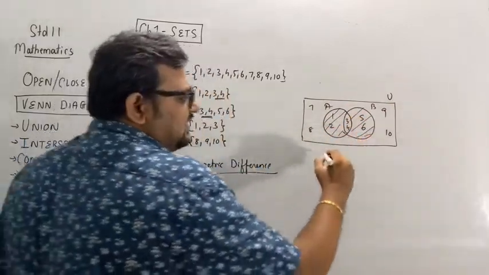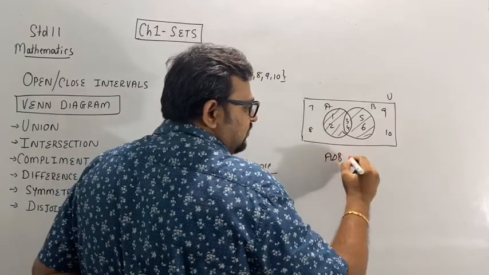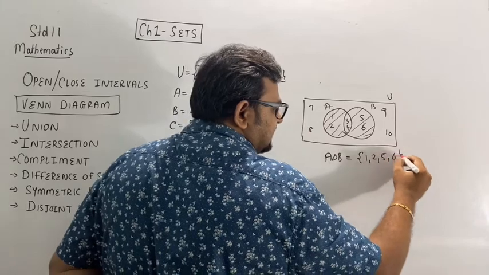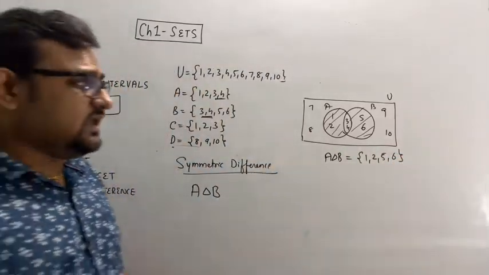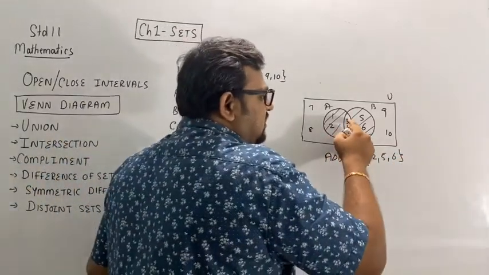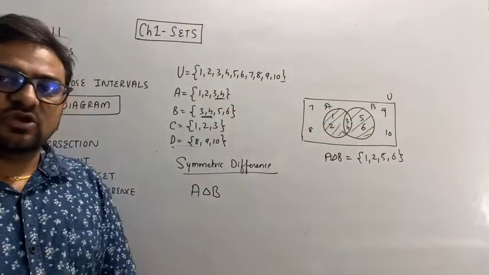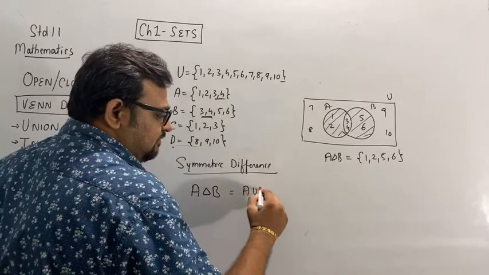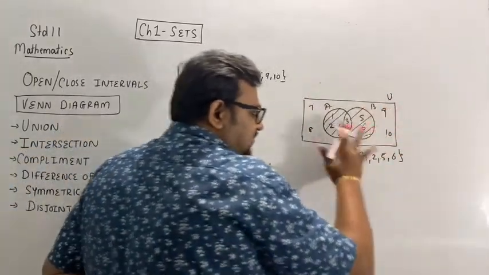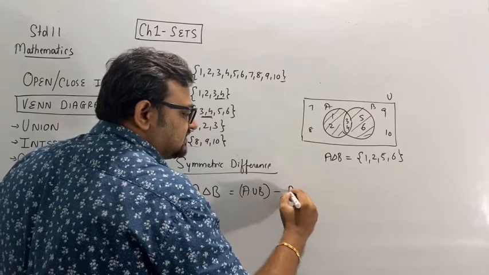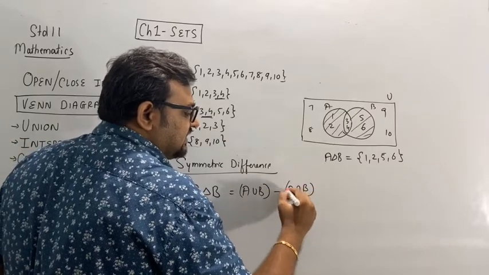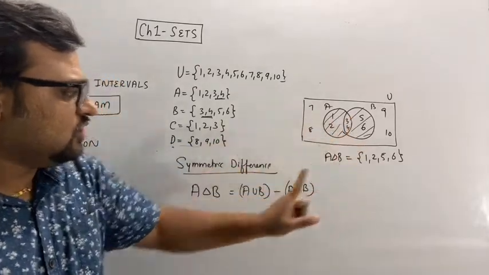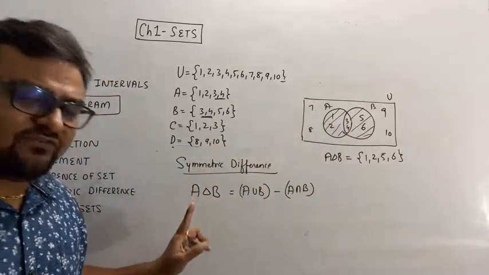A delta B in this case will be equal to 1, 2, 5, 6. It means we are eliminating the common terms. So the formula here is A union B, all the elements of A and B, minus A intersection B. So I eliminated 3 and 4.